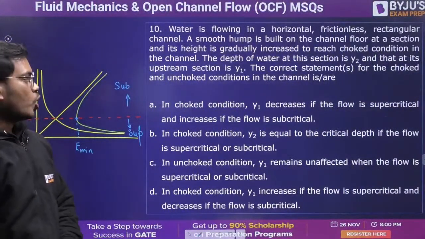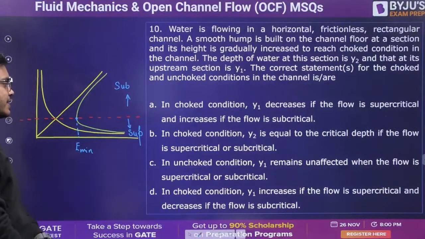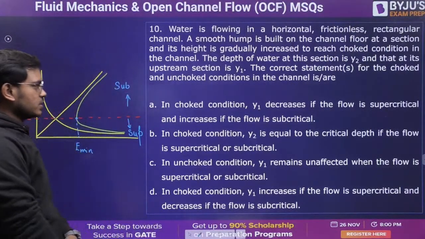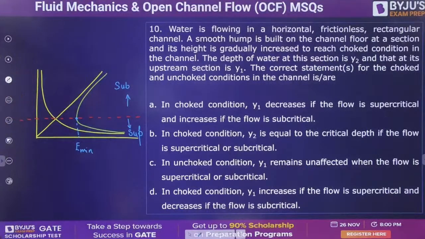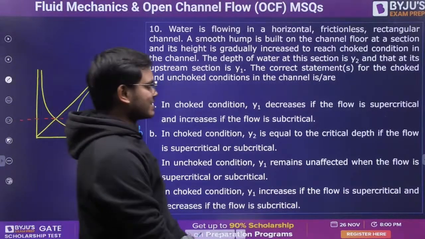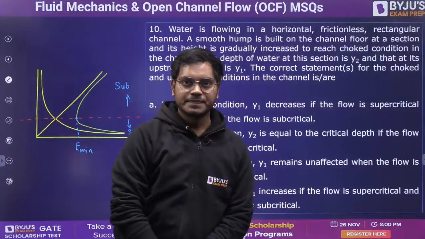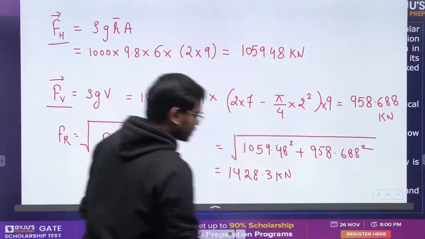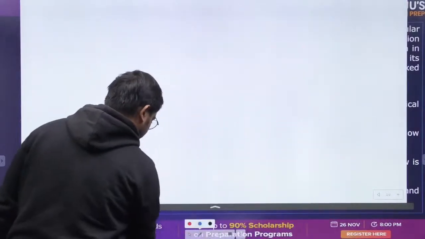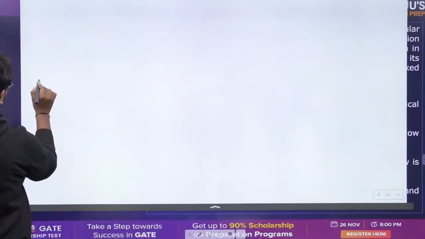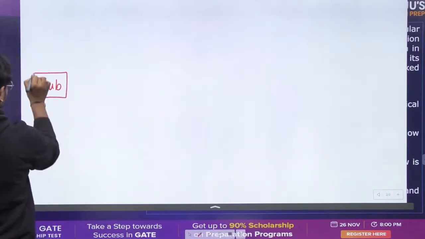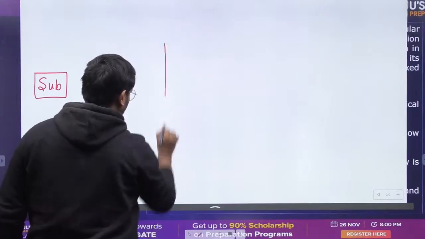Question number 10. Option A is saying in choked condition, Y1 decreases if the flow is supercritical and increases if the flow is subcritical. Okay, we'll do this here to understand better. Let's first talk about the subcritical part.